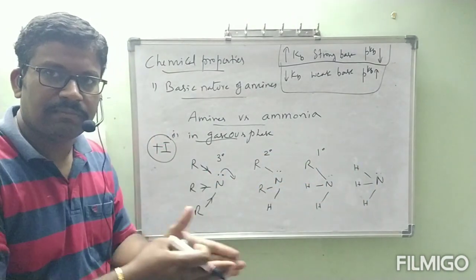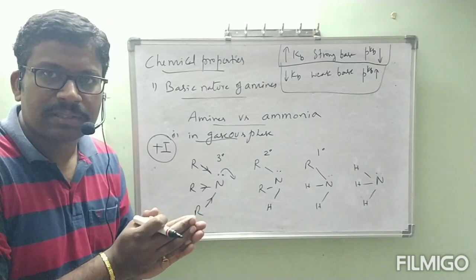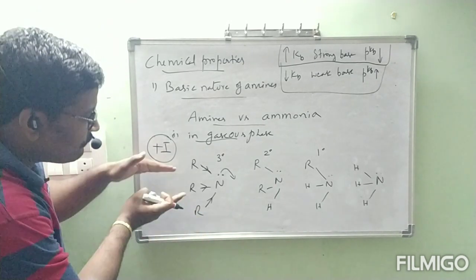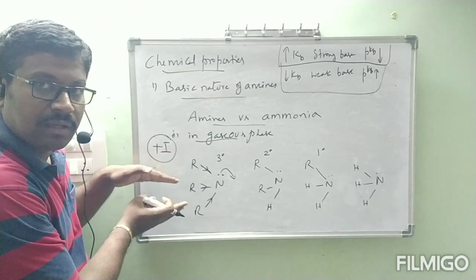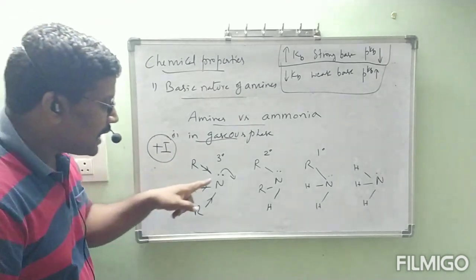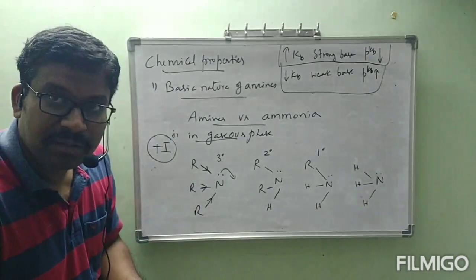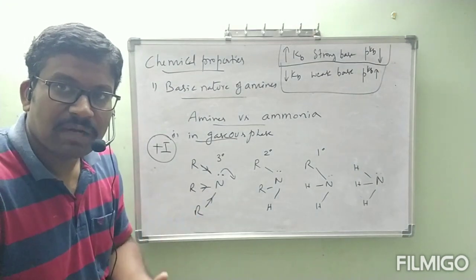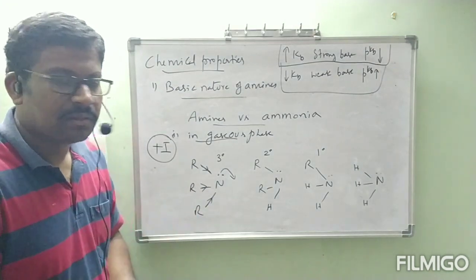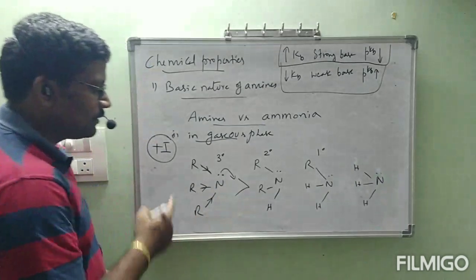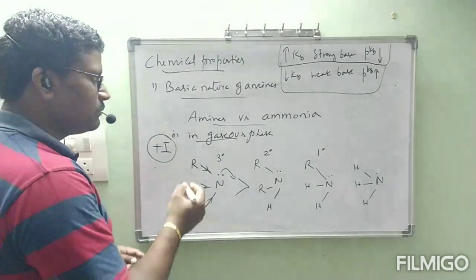If more electron donating groups are there, nitrogen is going to donate the lone pair of electrons that much more easily, and that substance behaves like a strong base. So this is greater. This is the order I am writing, basic strength.